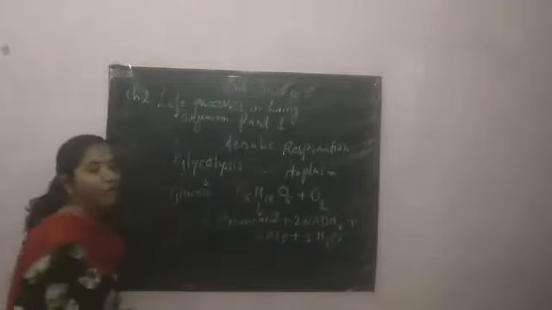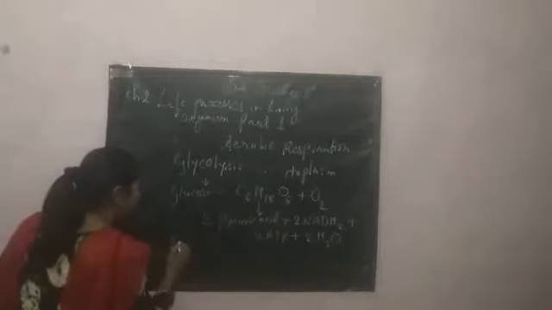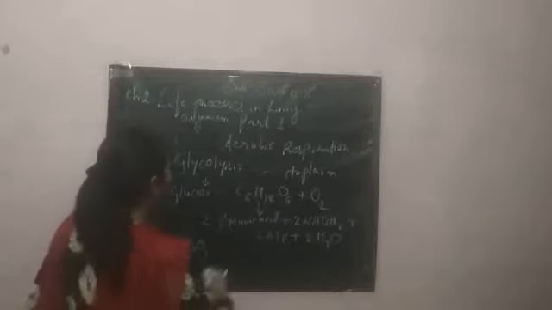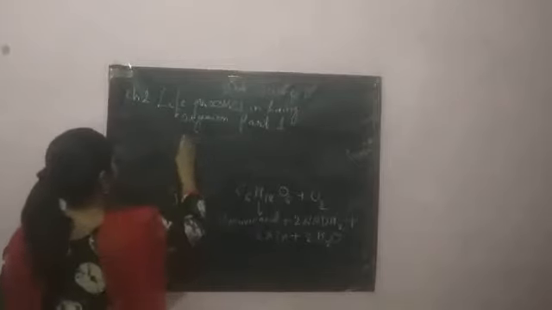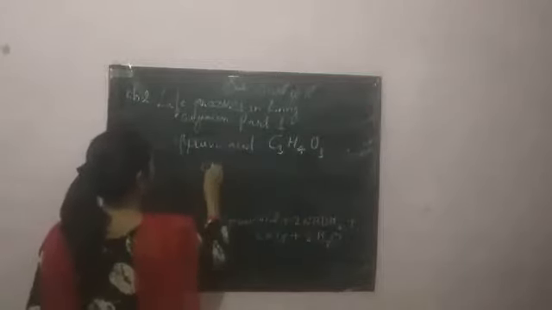Then what is this pyruvic acid? Pyruvic acid is a compound. Its molecular formula is C3H4O3. Are you able to see? I'll write it here. Molecular formula of pyruvic acid is C3H4O3, and its structural formula is like this.